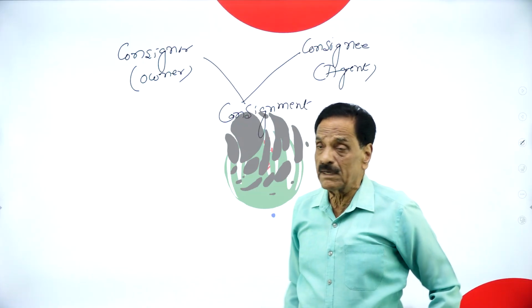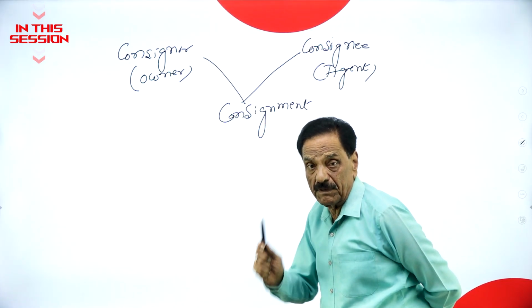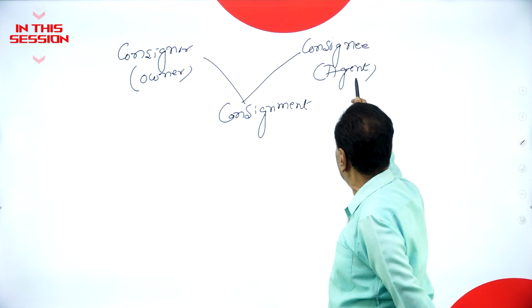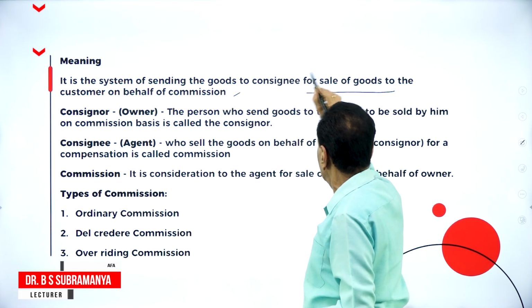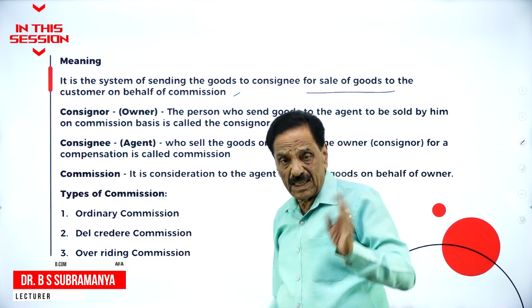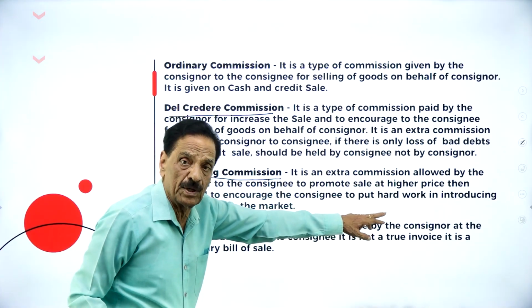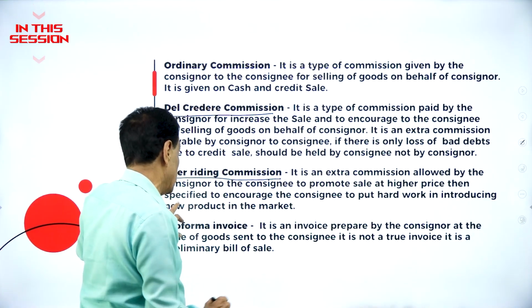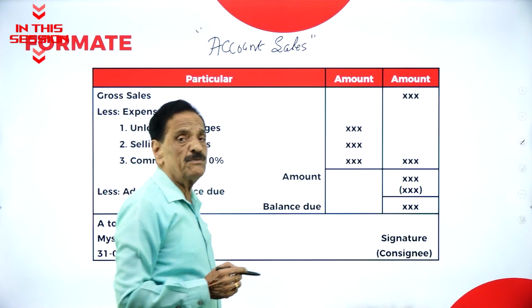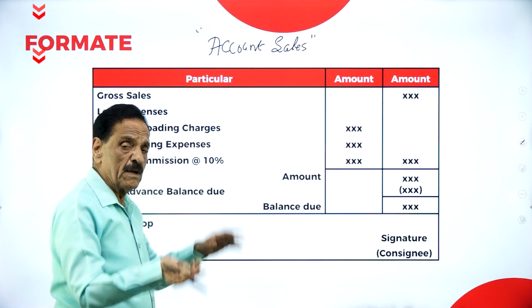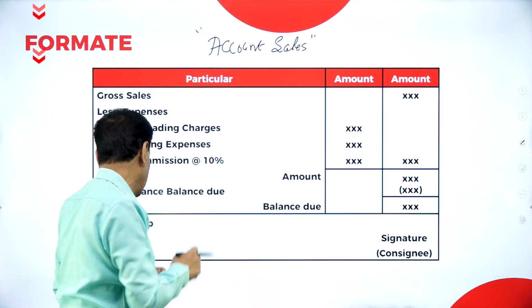What is consignment? It is an agreement between the consignor and the consignee. Consignor sends goods for sale to the customer on behalf of commission. It is an extra commission allowed by the consignor to the consignee. The balance will be sent by check or draft by consignee to consignor.